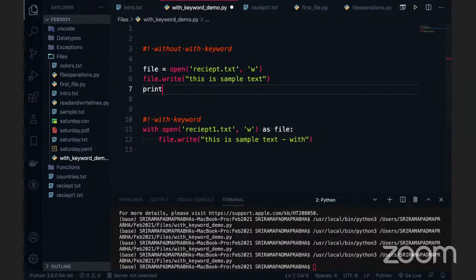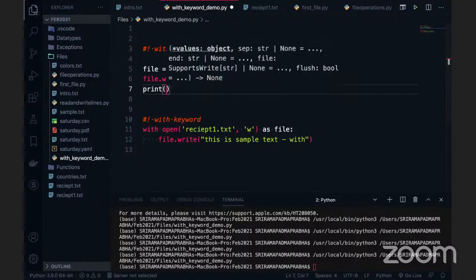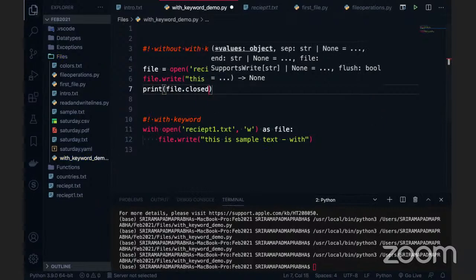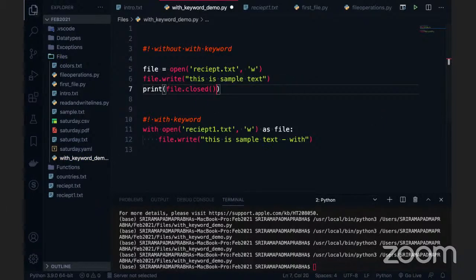Inside the print statement is file.closed. When I go to enter, there is something called file.closed. It will return true or false depending on whether the file is closed or not. In the same way, I will use this print statement even within the with block.